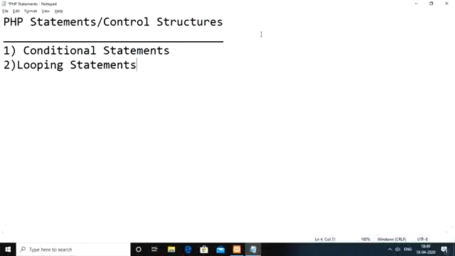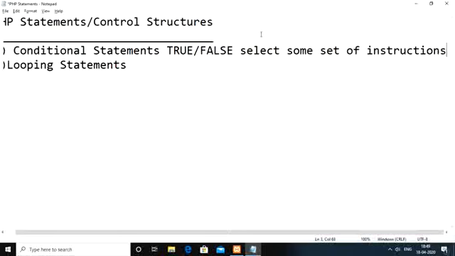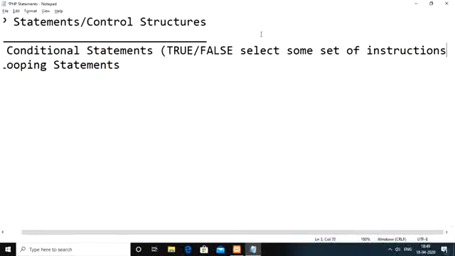In conditional statements, depending upon the outcome of a condition, which is either true or false, we select some set of instructions to execute. That kind of statement we call conditional statements.